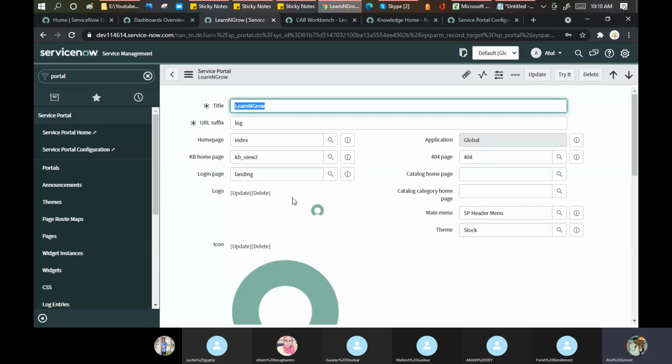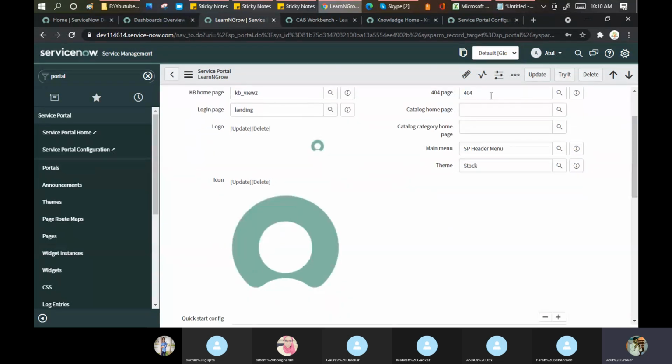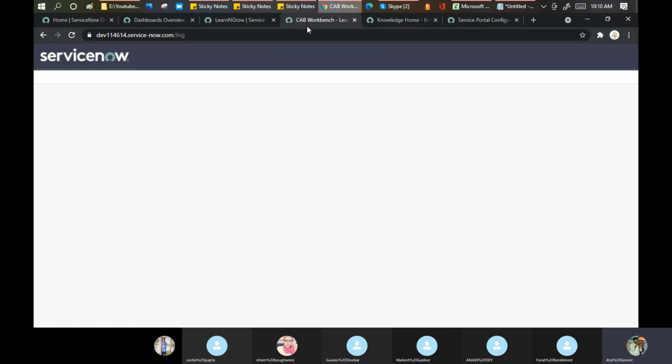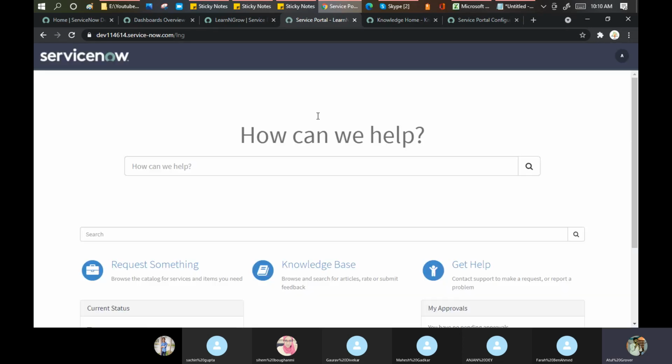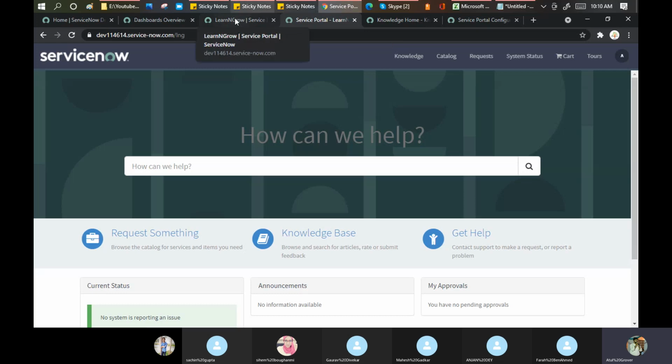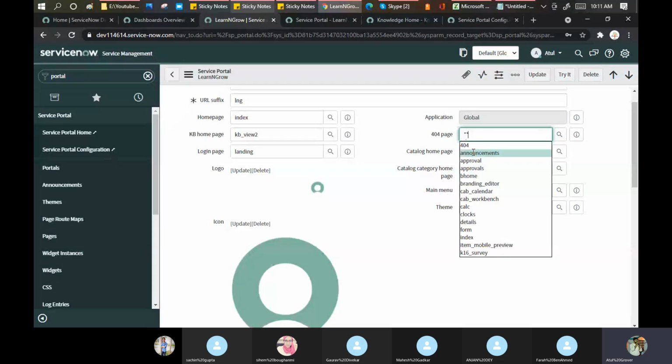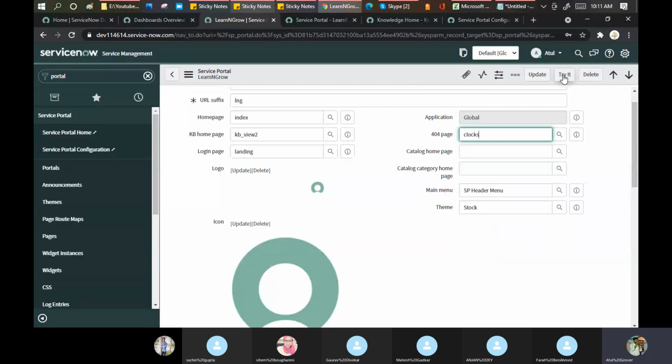Okay. So the last point which I want to discuss is that 404 page. Suppose you are trying to access this link, but you are not able to reach it. Which page should you display to the customer or the user? What you can display to the user is a 404. You can put it here and change it. You can try it.